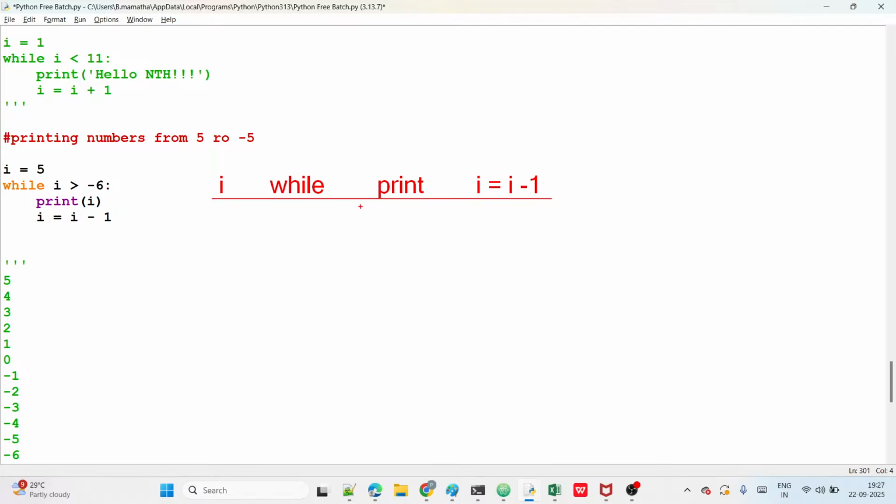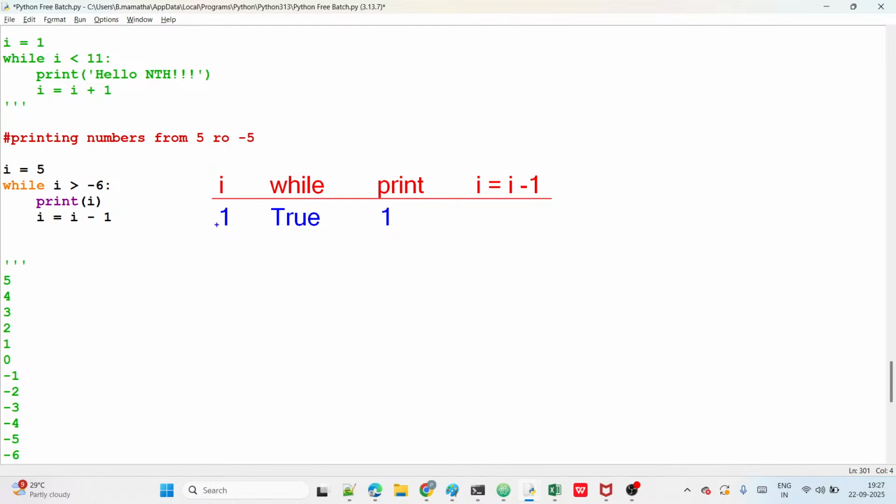All of you. Now, what is the starting I value? Tell me now. I value is what, guys? 1. Now, 1 greater than minus 6, true or false? It is true. Then the block starts. In the block, what is there? Print I. I means what? 1 displays.